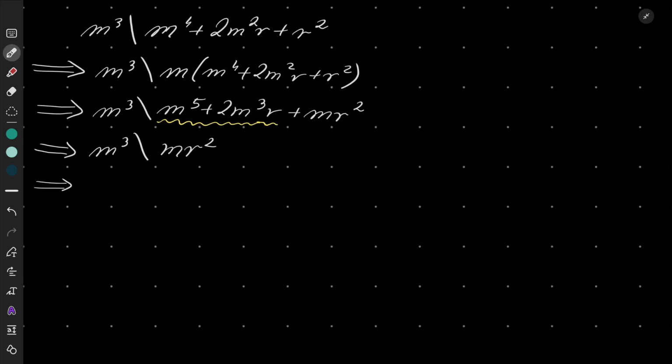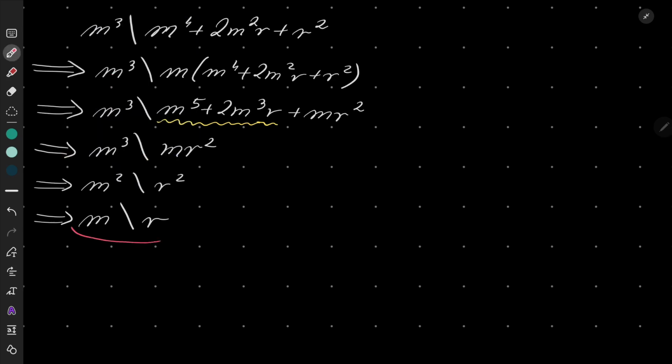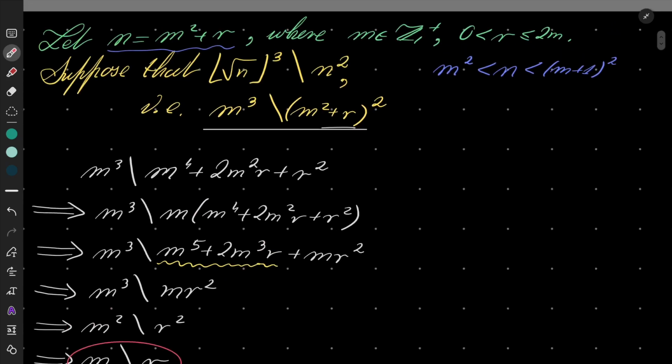After dividing both sides by m, m squared divides r squared, and taking the square root on both sides, we have the following constraint: m must divide r. But let's go back a few steps.